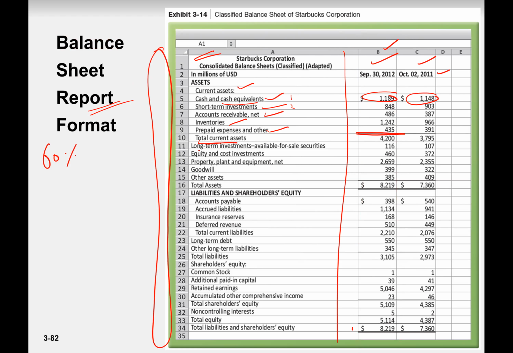Here we go. And then long-term liabilities, long-term assets include this kind of stuff, and then you add all the assets, and this means current assets plus long-term assets. And then we start from liabilities and shareholder equity. We start from liabilities. So this is current liabilities.